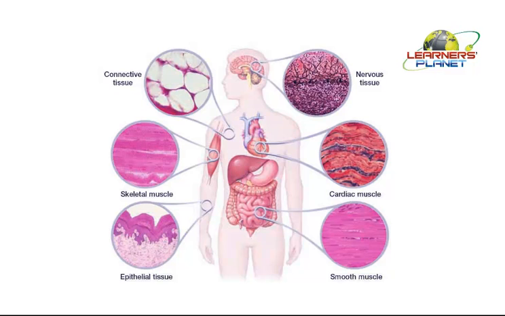Now if we compare the lining present in the skin and the lining of, suppose, the stomach, there must be some difference. In the case of skin, it is made up of stratified epithelial tissue, whereas the inner linings are made up of simple epithelial lining.